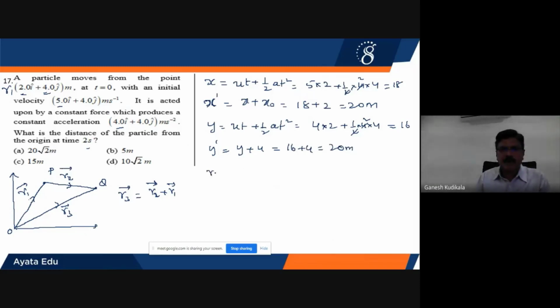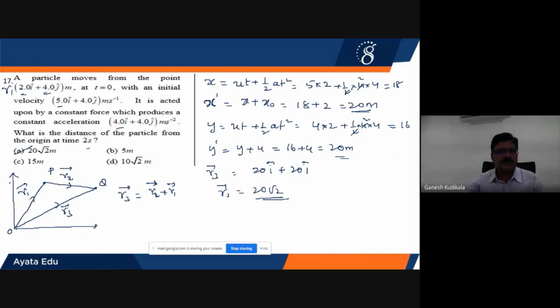Now, the R3 vector, since I know the x intercept as well as the y intercept, the R3 position vector will be equal to 20 into i cap plus 20 into j cap. Therefore, if I go for the modulus, this will be 20 root 2. That is your first option. Okay, children.